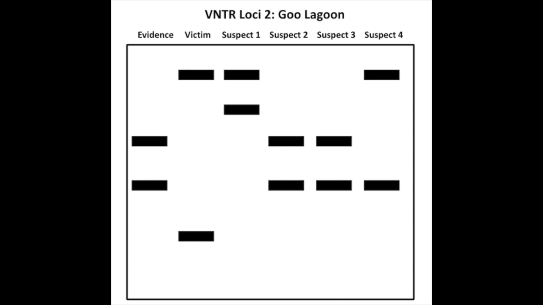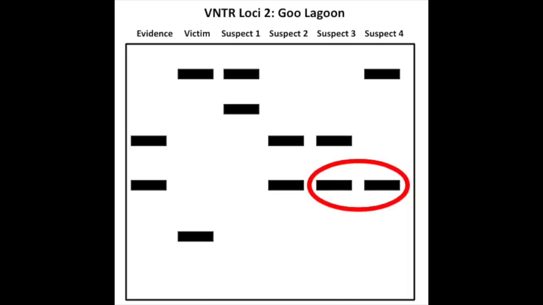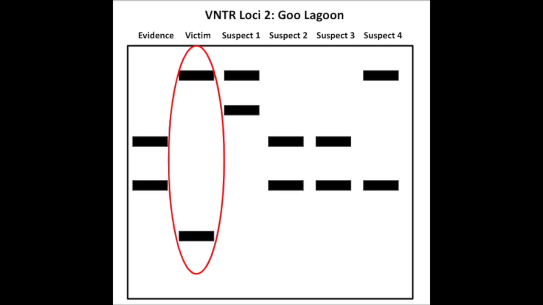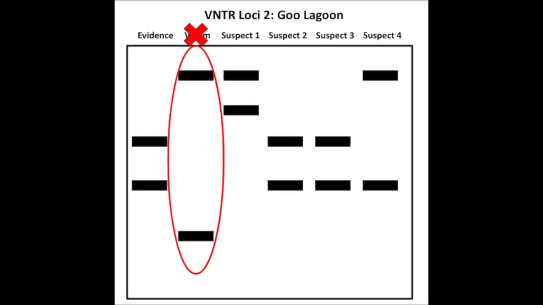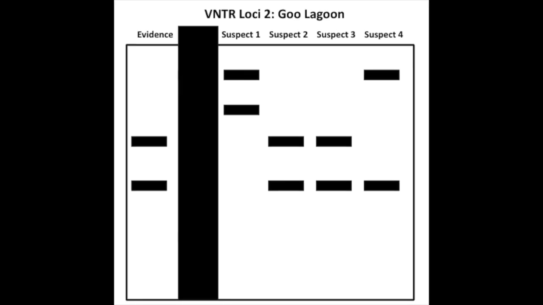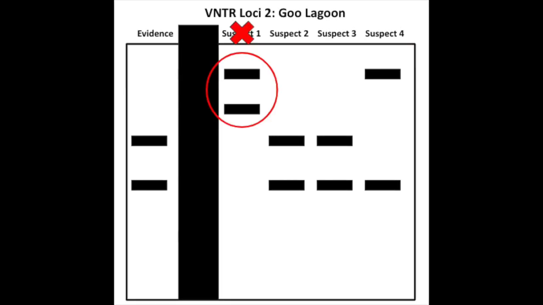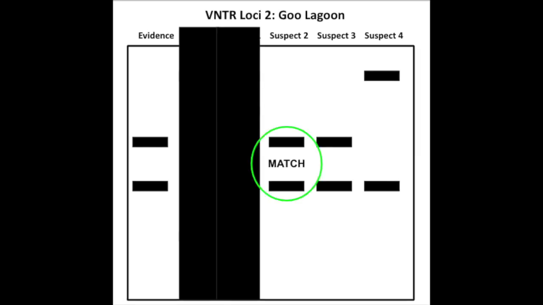Moving on to the second VNTR locus, called Goo Lagoon, we again have Suspect 3 and 4 sharing one allele in common because Suspect 4 is the father and passed the allele to his daughter, Suspect 3. Once again, the victim's DNA does not match the DNA evidence, and the blood left at the crime cannot be the victim's. Suspect 1's alleles do not match the DNA evidence, unlike in the first locus, and Suspect 2's alleles do match the DNA evidence, unlike in the first locus.